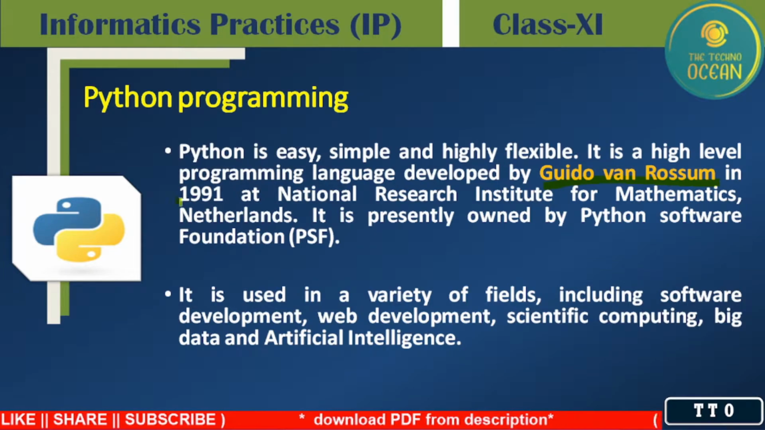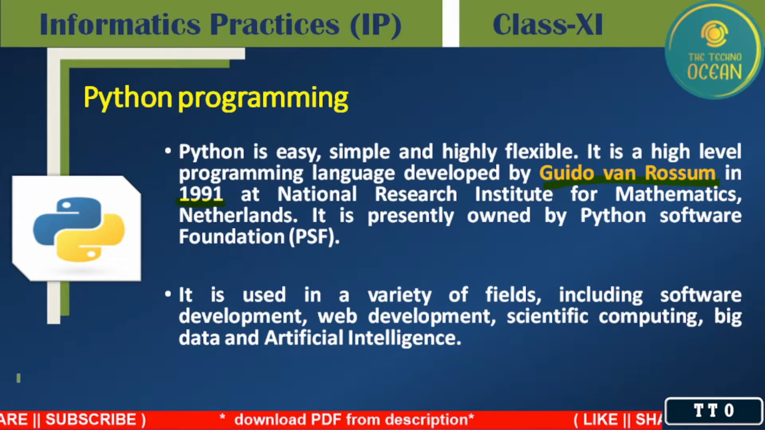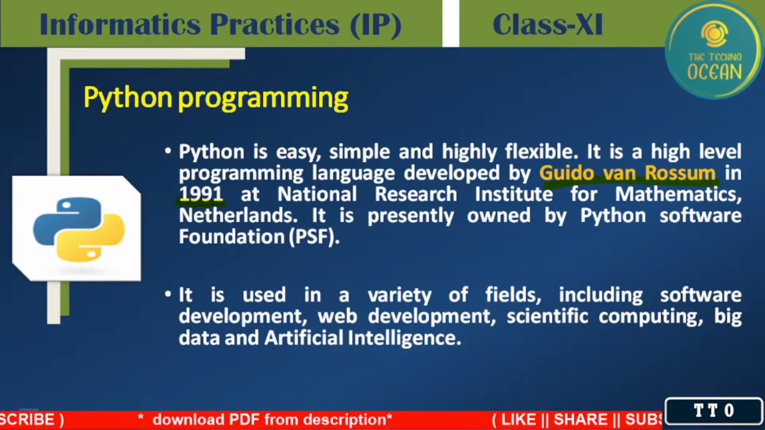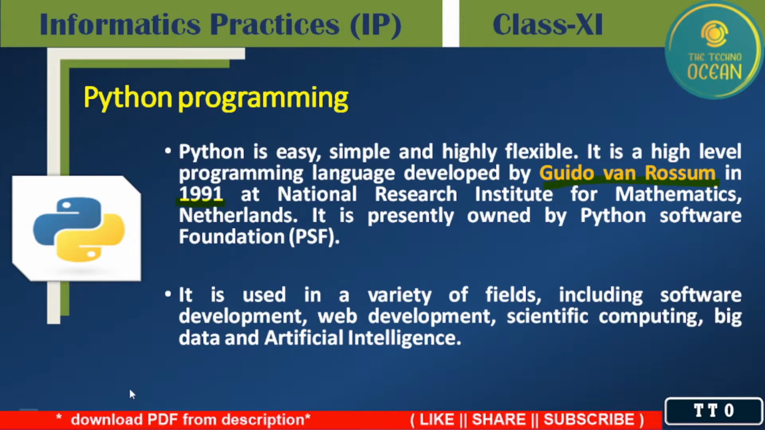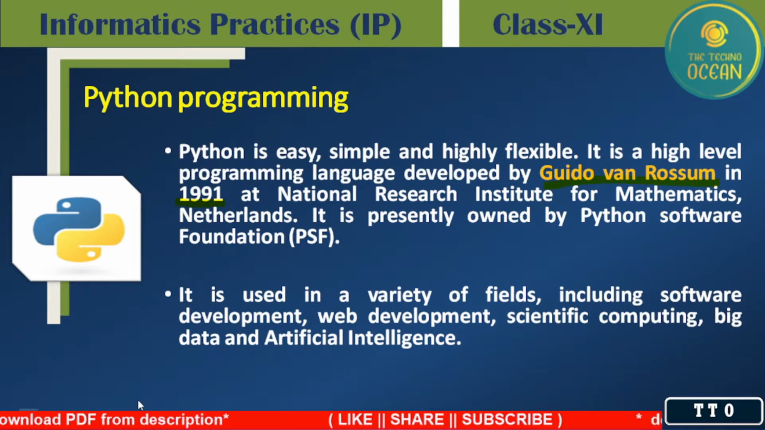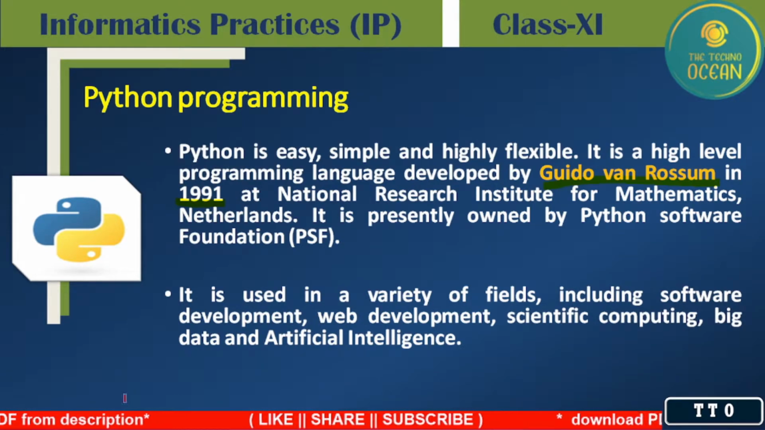In which year did we get Python? We got Python in 1991. That year we got Python. And who developed Python? Python was developed by Guido van Rossum.